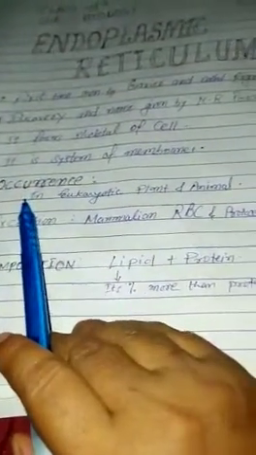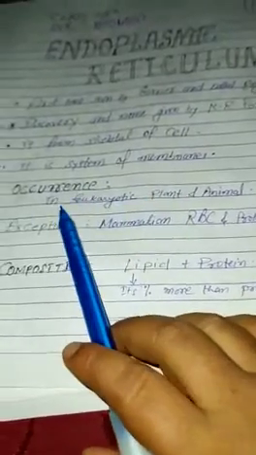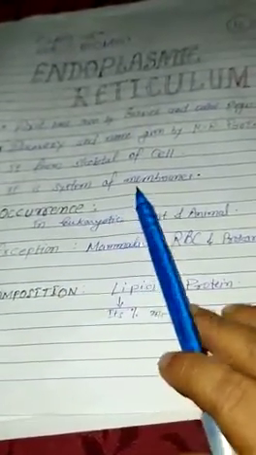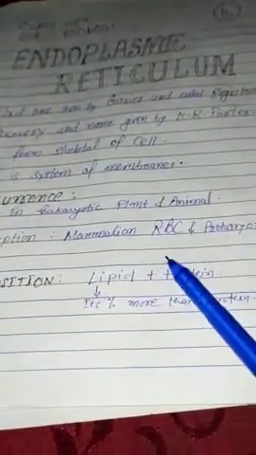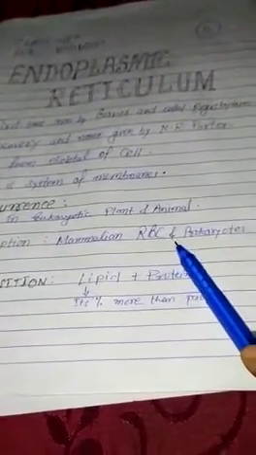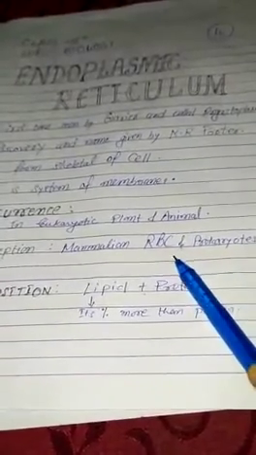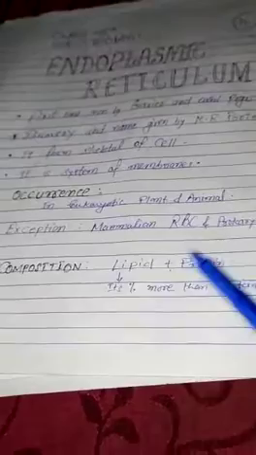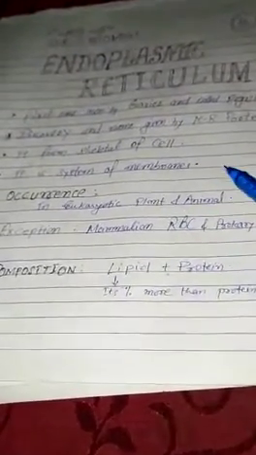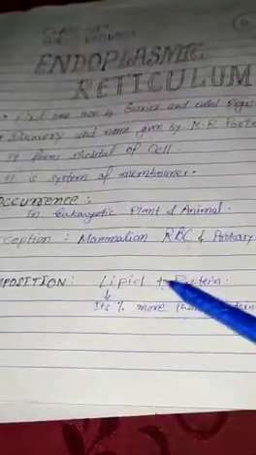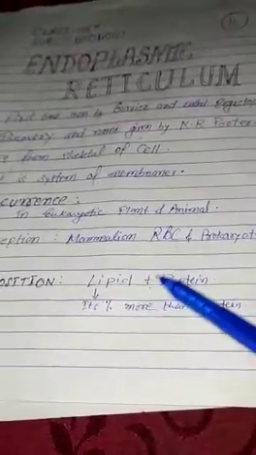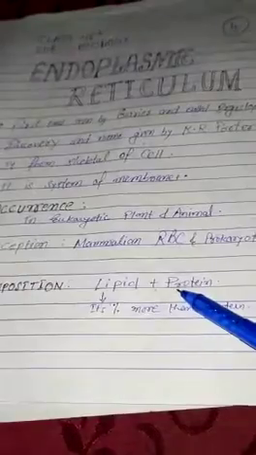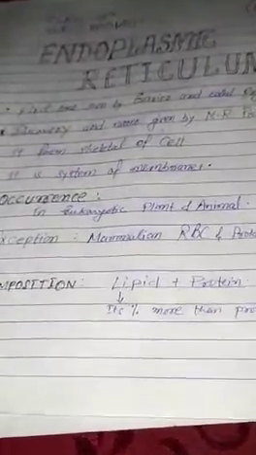It occurs in all eukaryotic plant and animal cells. The exceptions where the endoplasmic reticulum is not present are mammalian RBC and prokaryotes. In RBC and in prokaryotes, the endoplasmic reticulum is absent. What is the composition of the endoplasmic reticulum? Lipid and protein. Lipid and protein is the composition of the endoplasmic reticulum.